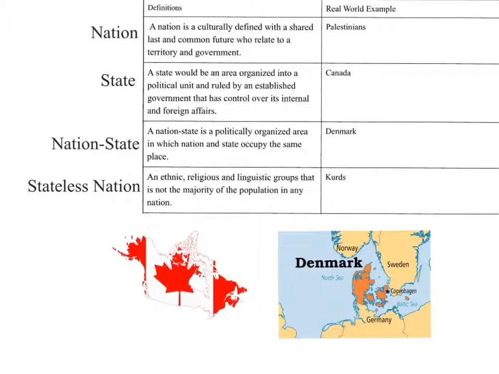A stateless nation is an ethnic, religious, or linguistic group that is not the majority of the population in any country. A good example of this would be the Kurds because they are dispersed among the countries in the Middle East, because the territory it was supposed to have for its country was taken by the group called ISIS.